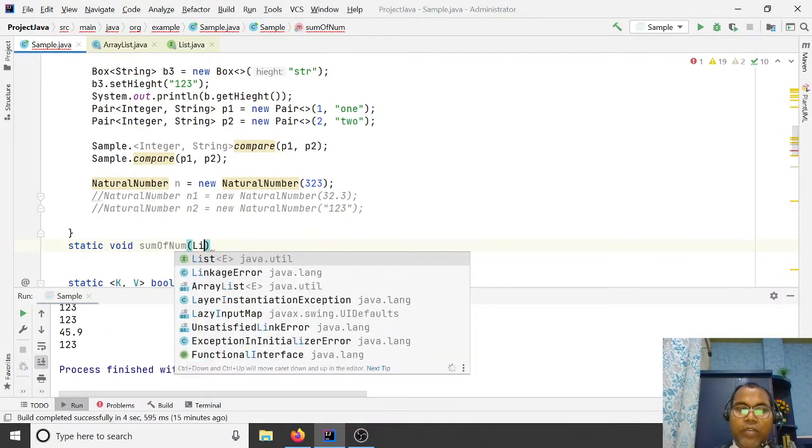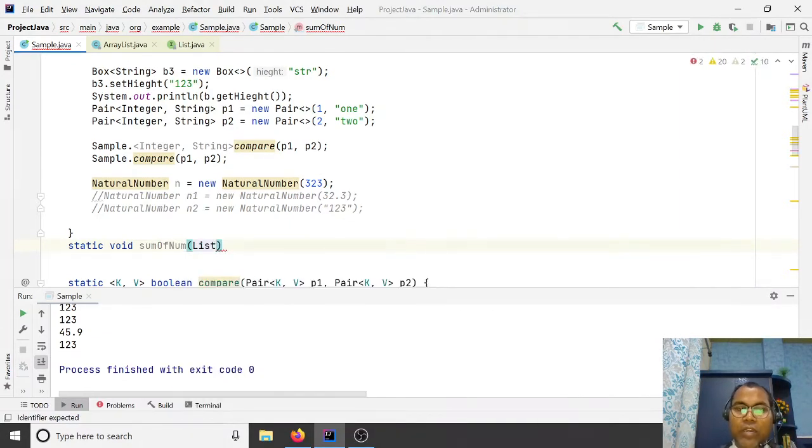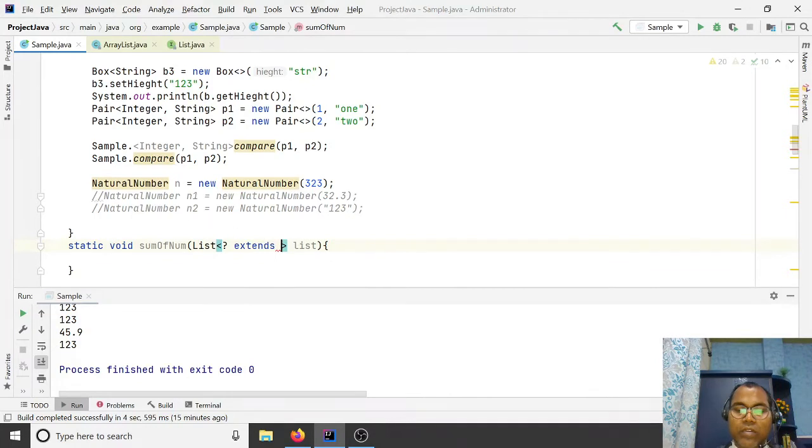Here we need a list, generally a list of type Integer, String, or Float. So here the wildcard: I want to accept question mark extends Number. So Number and all the subclasses of Number are allowed here.